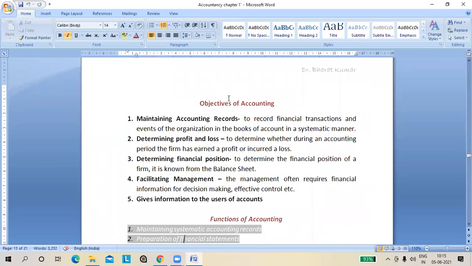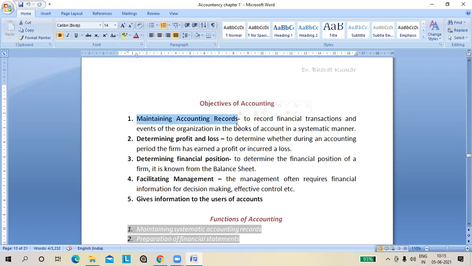Now the topic is the objective of accounting. Means why we are preparing the accounts. What is the aim of preparation of accounts? Okay. So the first one is maintaining accounting records.